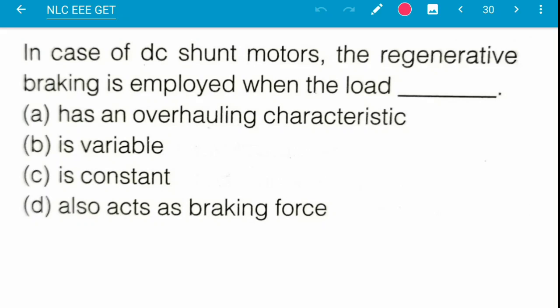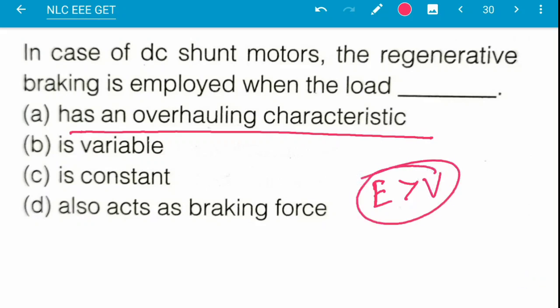Next question: in case of a DC shunt motor, regenerative braking is employed when the load is dash. Option A, has an overhauling characteristic; option B, is variable; option C, is constant; option D, also acts as braking force. The answer is has overhauling characteristic. Overhauling characteristic means the back EMF generated, E, is greater than the supplied voltage V. This is used in regenerative braking. Option A is the correct answer.